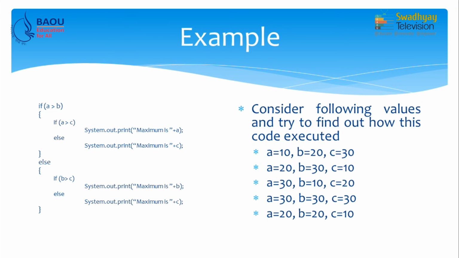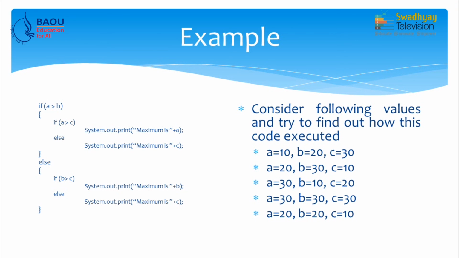Now, you can try to execute what will happen for various values of a, b and c, which are shown on screen. For example, a is 10, b is 20 and c is 30. Now, I will explain this value's execution, but for the remaining values you have to trace your code. For example, a is 10. So, the first if condition is false, because 10 is not greater than 20.